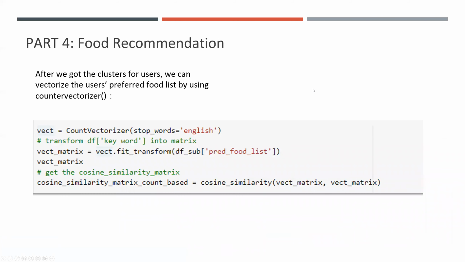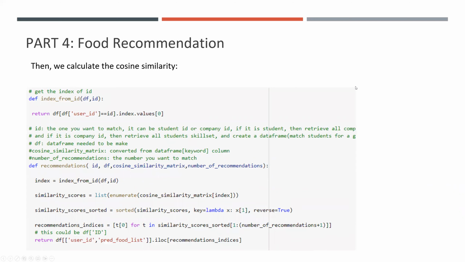And the second one is to vectorize the food list by using the count vectorizer. And this is a way for the computer to understand human language. And then we use this matrix to calculate the cosine similarity between different users. Next, please. Finally, we use this recommendation function to find the most similar users. Next, please.